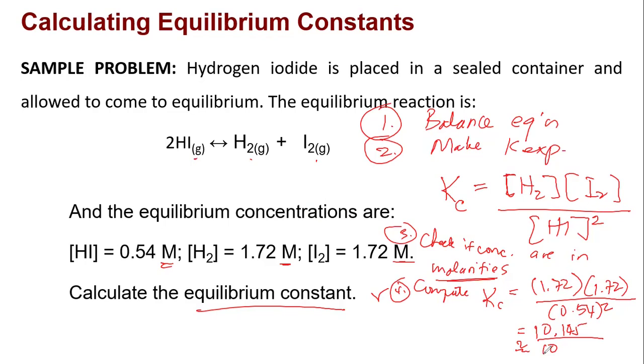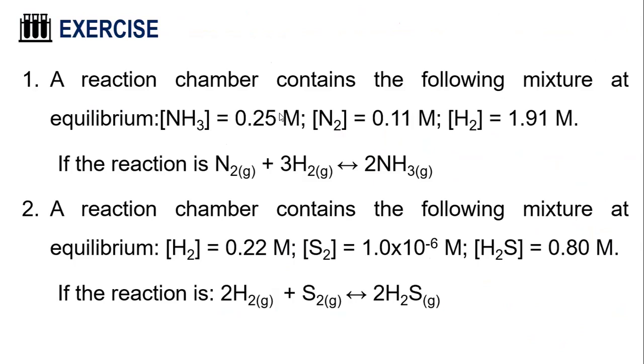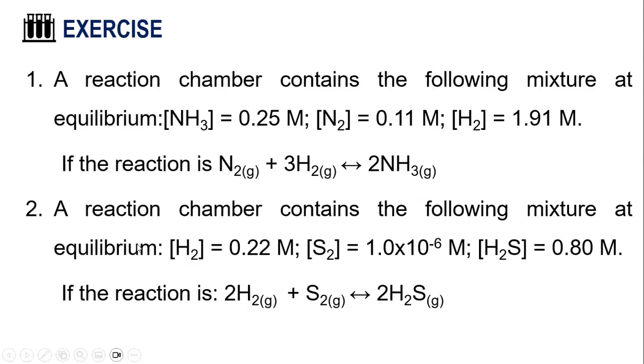Okay, so your equilibrium constant is around 10. Now, how do we interpret 10? So since 10 is more than 1, this means that this chemical reaction essentially lies to the right, product side. This is a product-favored chemical reaction. Okay, so here are some exercises that you can actually practice.